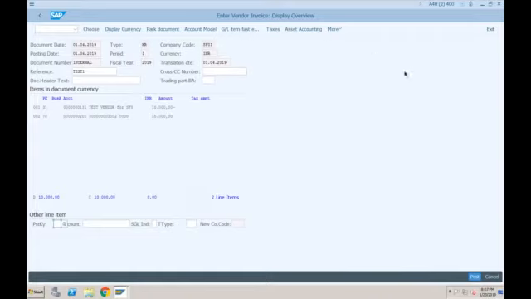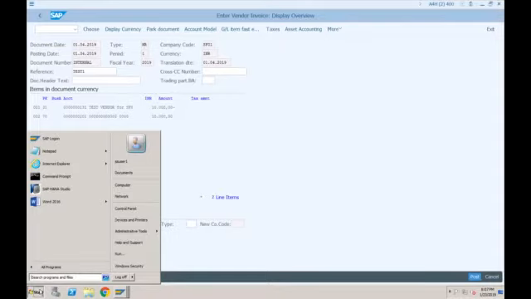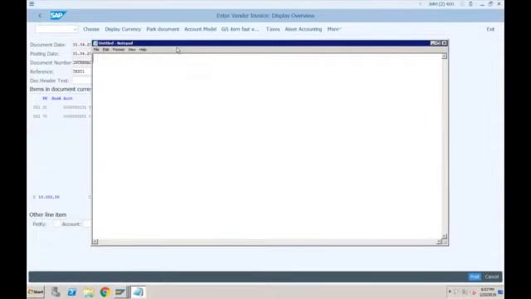So you can see, okay, before I tell you about this, can you tell me what is the normal accounting entry when you perform the asset acquisition? What is the normal accounting entry in ECC? Anyone?